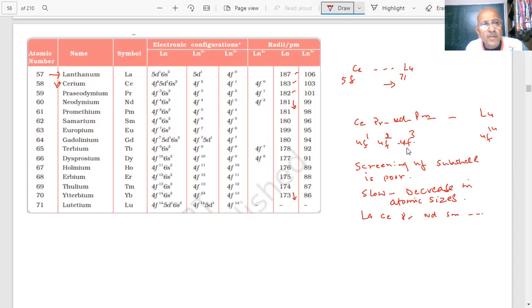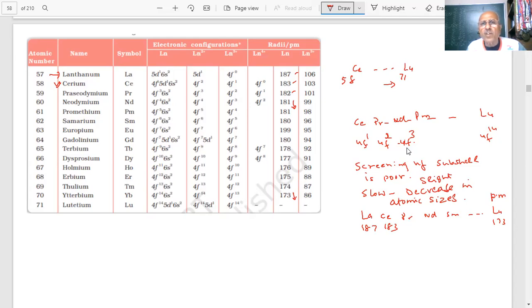What do you see, student? Lutetium. This was 187, 183, and the last is 173 picometer. So there is a very slight decrease in the atomic sizes.